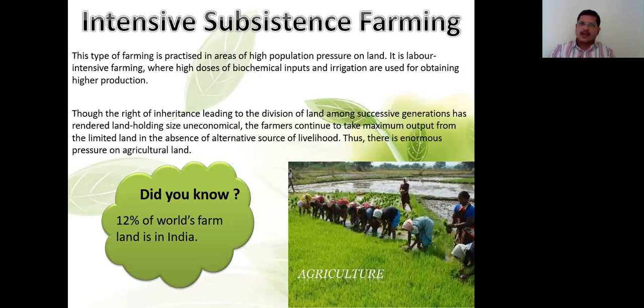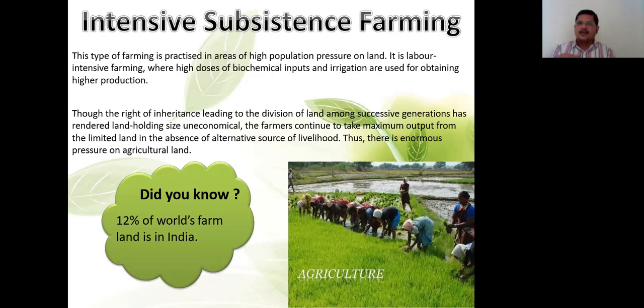So the right of inheritance is leading to division of land, so a lot of land is divided among the family members. So the successive generations have rendered land holding size uneconomical. So land holding is decreasing here. Before that, a person used to have 10 acres. Now his family has been multiplied. So each family member may have 2 acres or 1 acre each. Now after 2 or 3 generations.